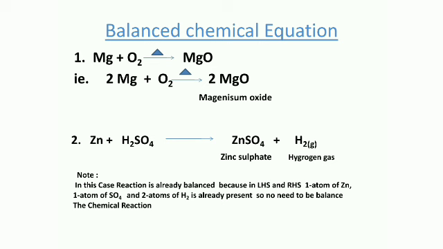The LHS and RHS can be balanced by multiplying simply by 1, so it is a balanced equation, because the Zn present on the LHS and the Zn present on the RHS are balanced. So there is no need to balance this particular chemical reaction.